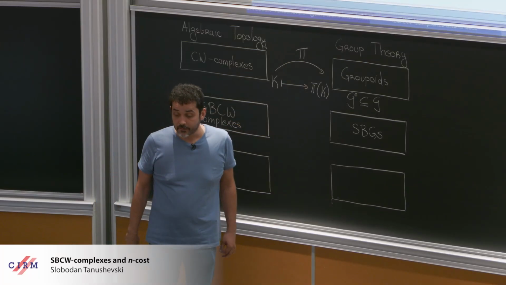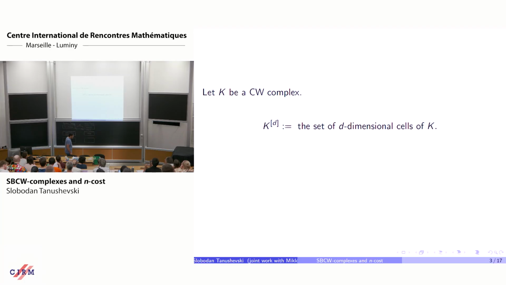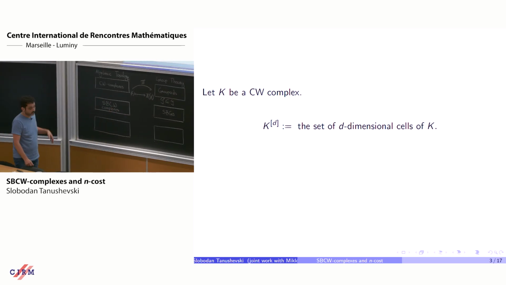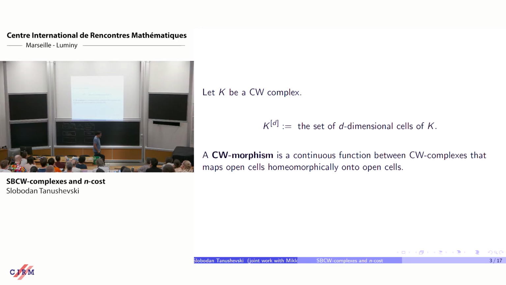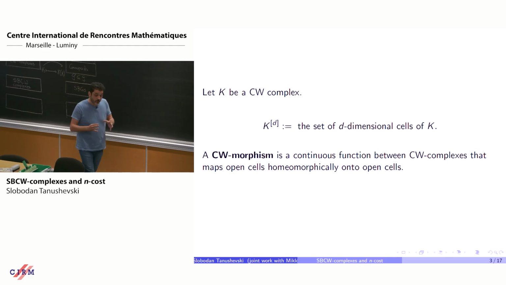Standard Borel CW complexes. Before I show you what they are, I want to fix some notation about CW complexes. Now, let K be a CW complex. I will use this symbol to denote the set of d-dimensional cells of K. Okay? K brackets D is the set of d-dimensional cells of K. Now, by a CW morphism, I mean a continuous map between CW complexes that maps open cells homeomorphically onto open cells necessarily of the same dimension. So this is a very combinatorial type of map.